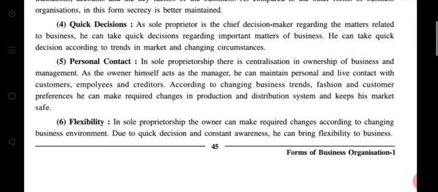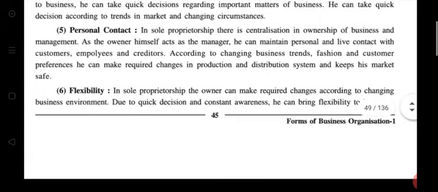As a sole proprietor is the chief decision maker regarding matters related to the business, he can take a quick decision regarding important matters because he does not need to ask anyone else. He can take quick decisions according to trends in the market and changing circumstances.